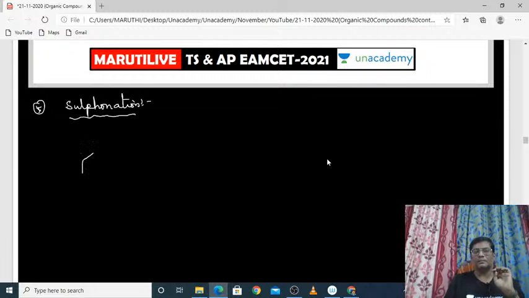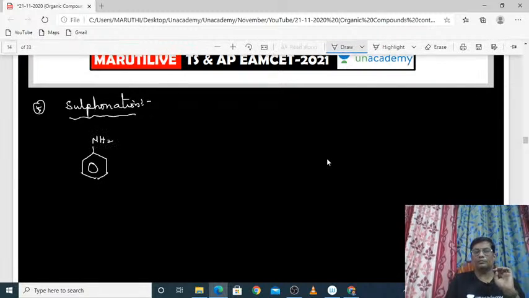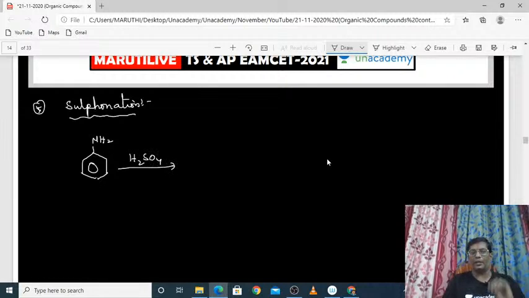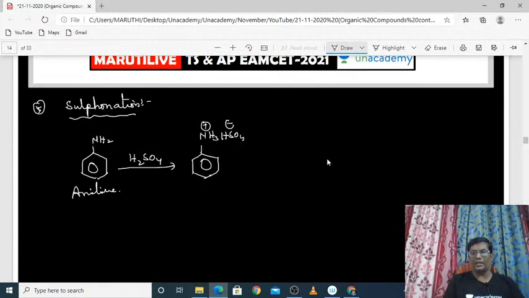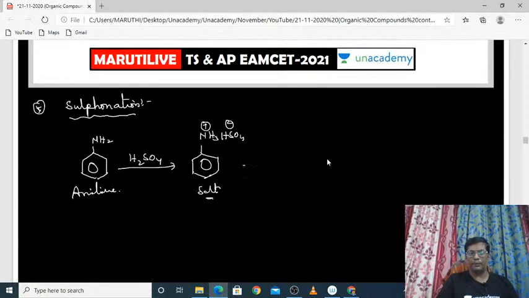Sulfonation means addition of sulfuric acid. What is the product which is formed when you react aniline with sulfuric acid? See, NH3 plus and HSO4 minus will be attached. That means a salt will be produced here.